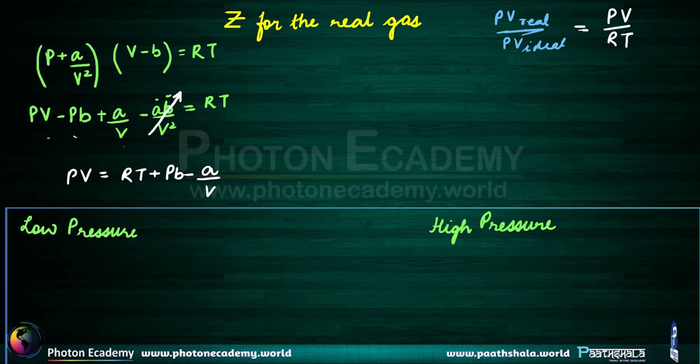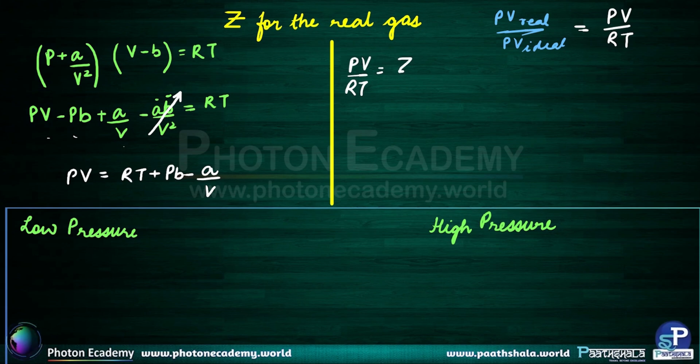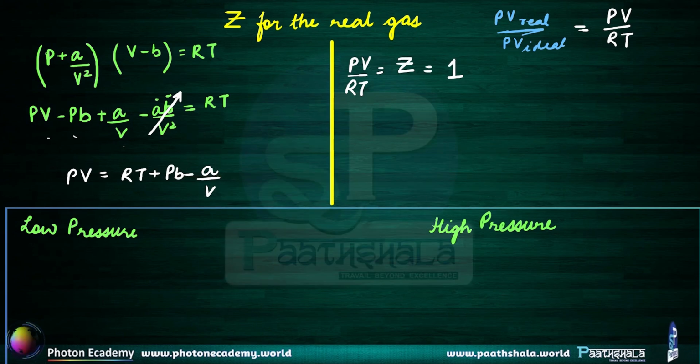So let's just do that, dividing by RT on both the sides. When we divide by RT on both the sides, what we get on the left hand side is PV divided by RT. Let's call it Z straight away. And on the right hand side, we have RT divided by RT, which is 1, plus Pb divided by RT minus a divided by VRT. Correct? So this is basically our expression for Z.